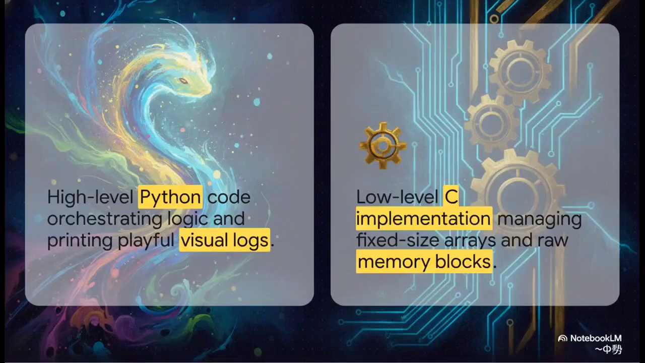And honestly, this right here brilliantly illustrates the juxtaposition of the codebase. Vibrant, emoji-filled Python wrappers resting directly on top of rigid, lightning-fast C code structs. On one side, you see the Python code orchestrating the logic and printing out those playful visual logs, but on the other side, you have the underlying C implementation, managing fixed-sized arrays, raw memory blocks, and bitwise operations to ensure maximal performance and absolute memory safety. It is a gorgeous marriage of high-level art and low-level performance.